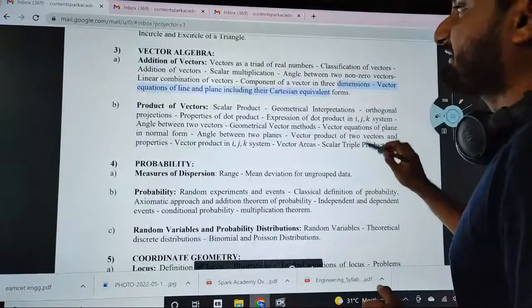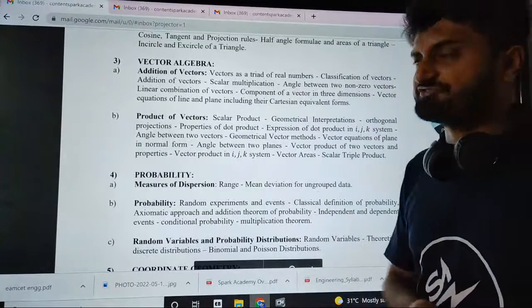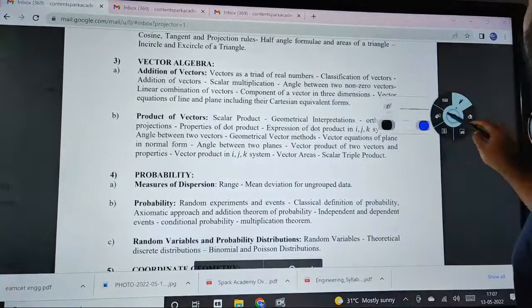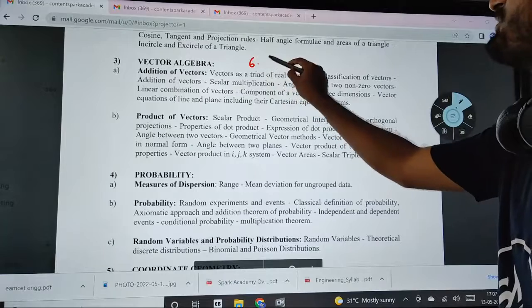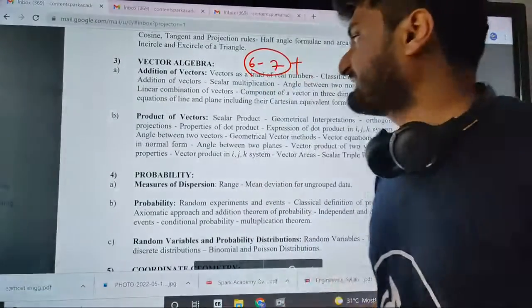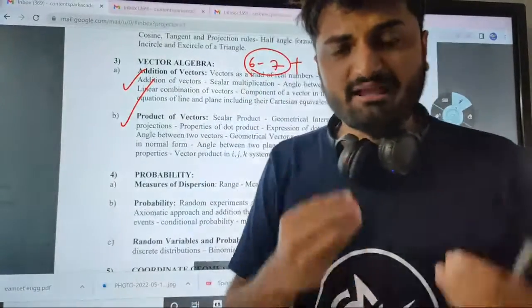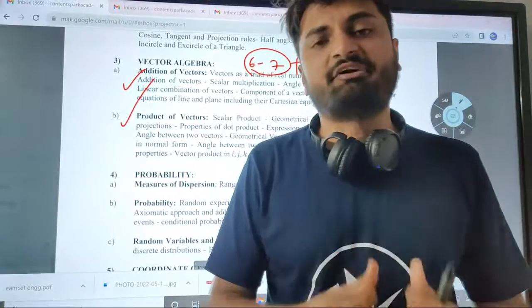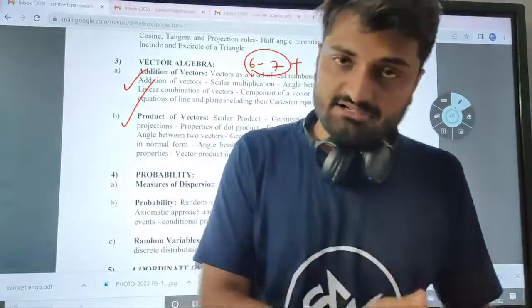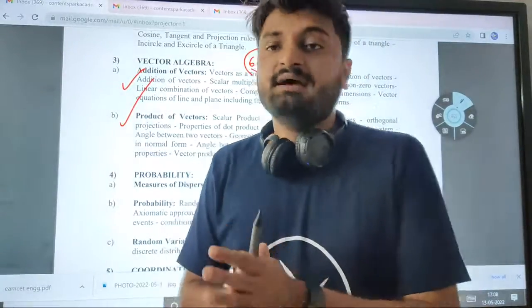And coming to vectors, you have addition as well as product: you have dot, cross, triple. Complete vectors, you can expect 6 to 7 questions, if not more, from vectors, completely addition as well as product of vectors. So you have to be comfortable with the basics, you have to be comfortable with the methods, the shortcut methods as well as the tricks to solve it.